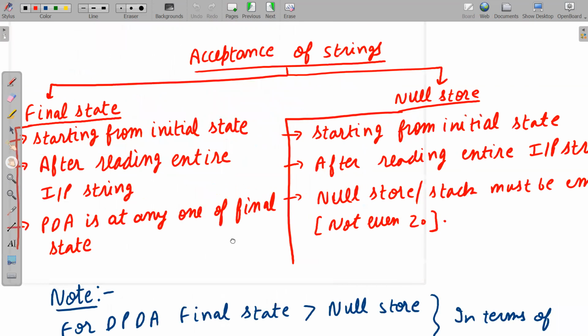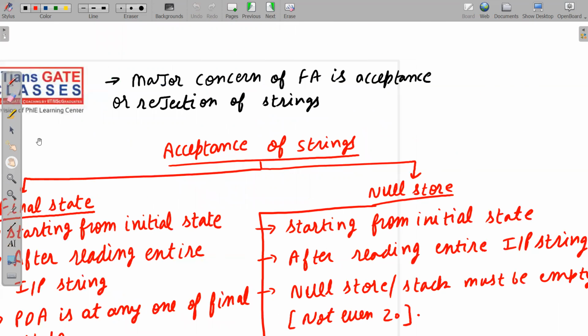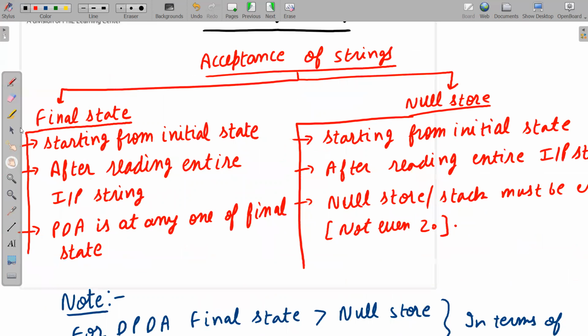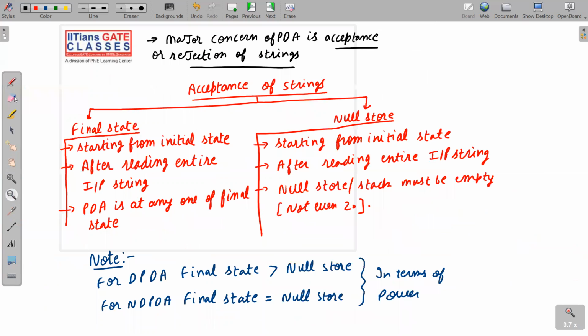Okay, so see, the major concern of FA is acceptance or rejection of a string, na? Just like FA, PDA, na? So I should write here PDA. So the major concern of PDA is acceptance or rejection of a string, because it is an acceptance device. So acceptance of a string can be done in two ways in case of PDA.